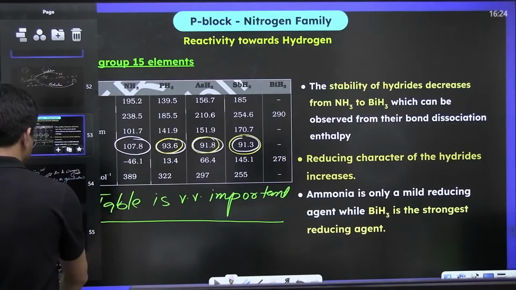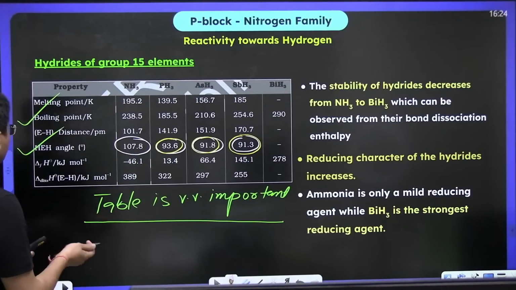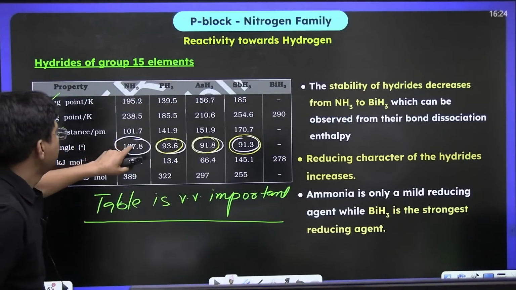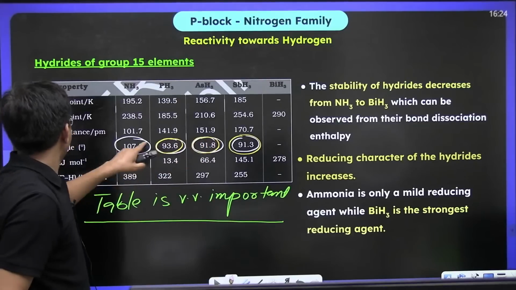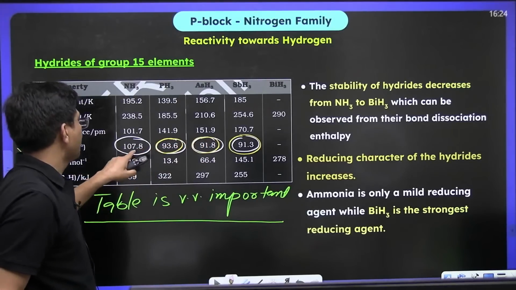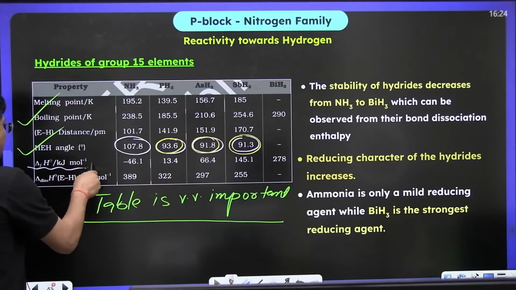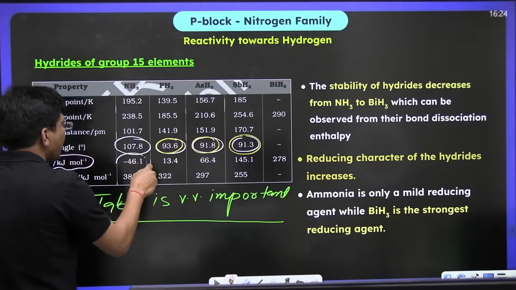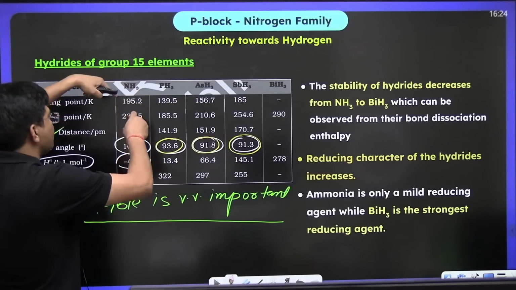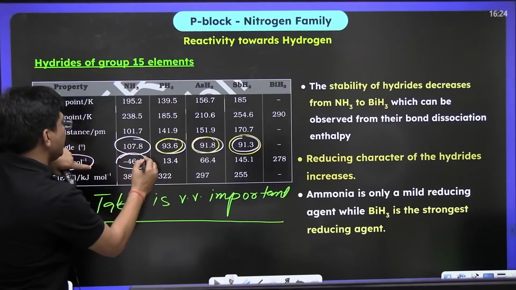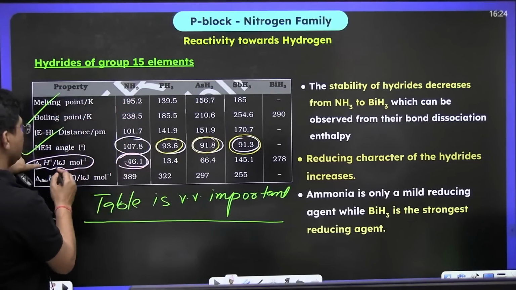See everyone, the bond angle is decreasing. Are you getting my point? The bond angle is decreasing, and see, this energy is exothermic when this bond is formed. For ammonia, this is negative.